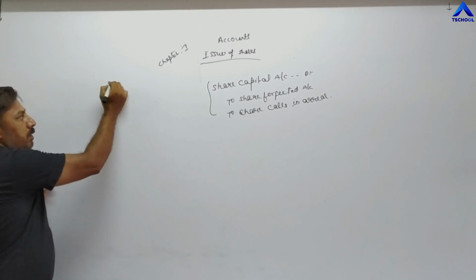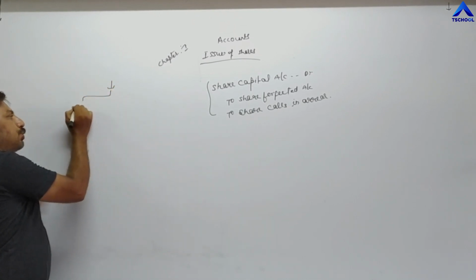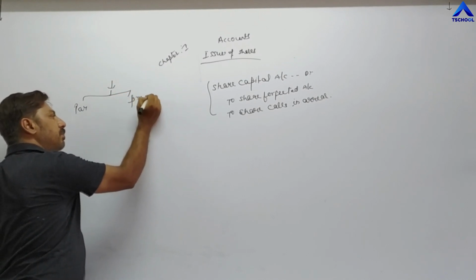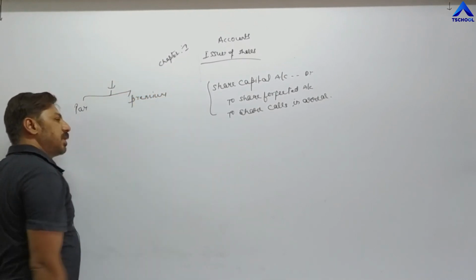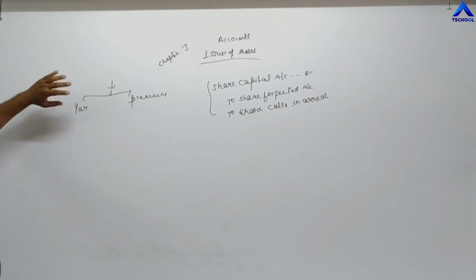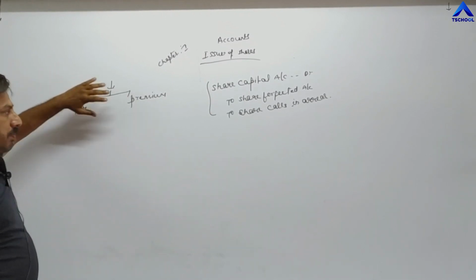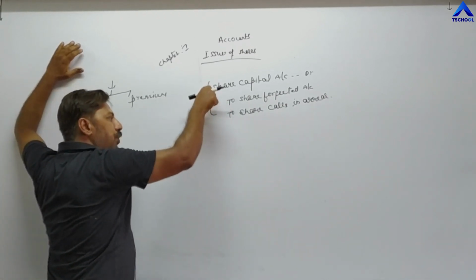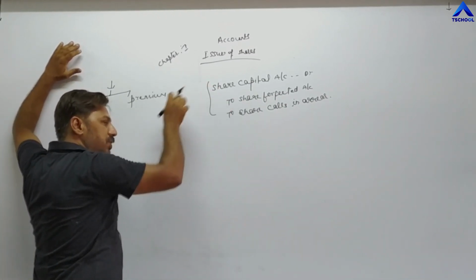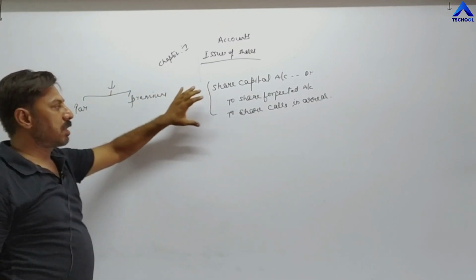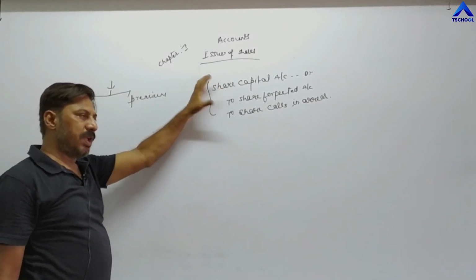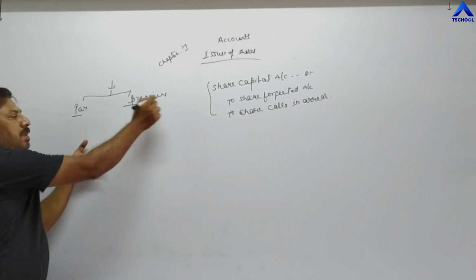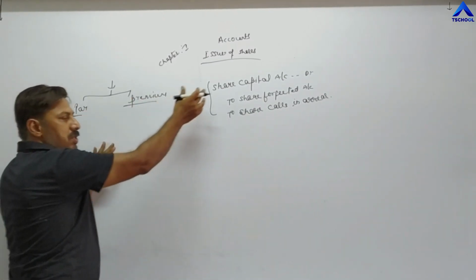Before passing this journal entry, we have to understand whether shares are issued at par or premium, because we have already done that shares are issued in two ways: at par and at premium. Shares are not issued at discount. So before passing the journal entry for forfeiture of share, we have to see in the question whether shares are issued at par or premium. According to that, we have to pass the journal entry.